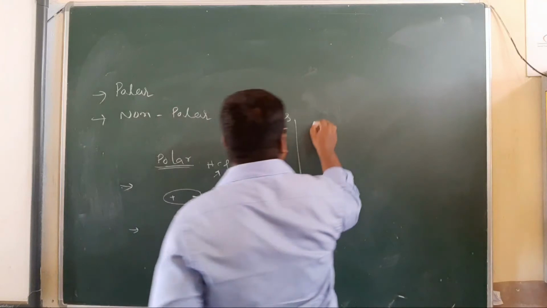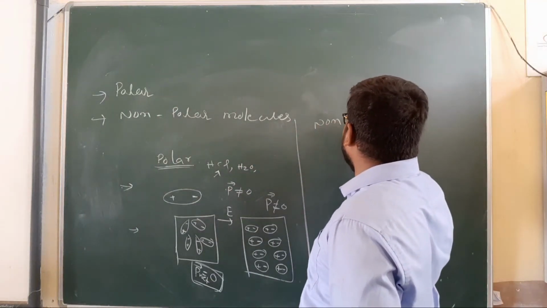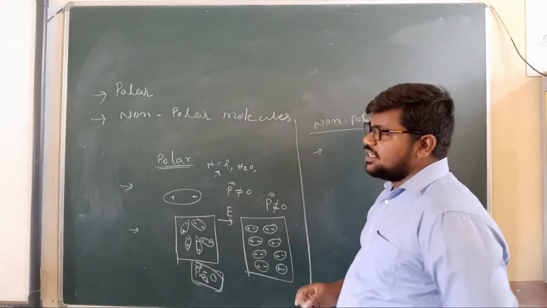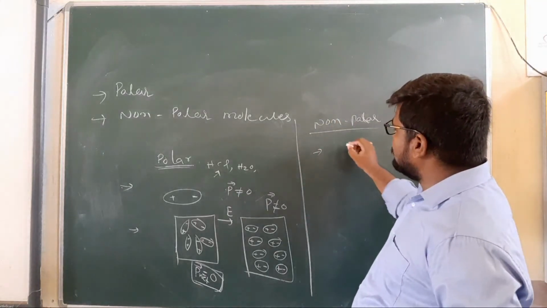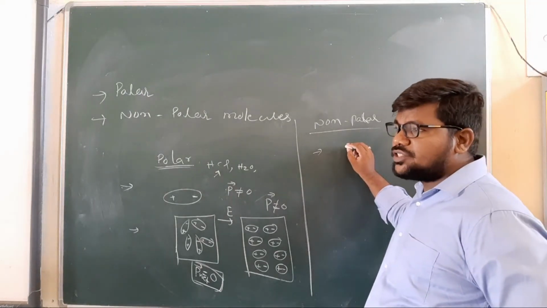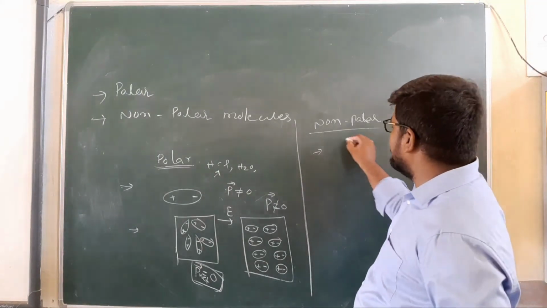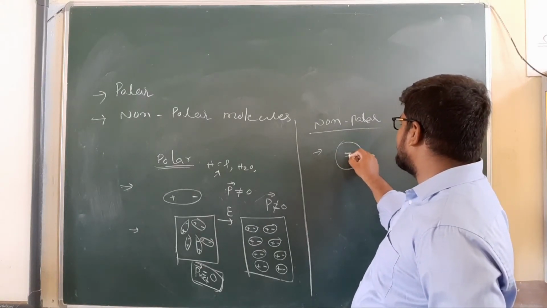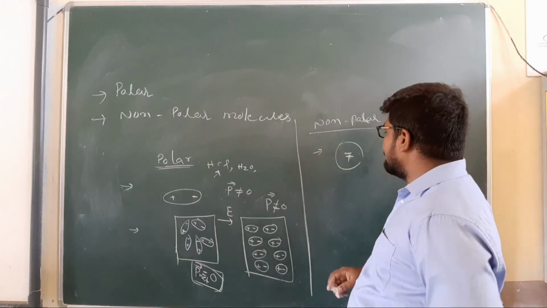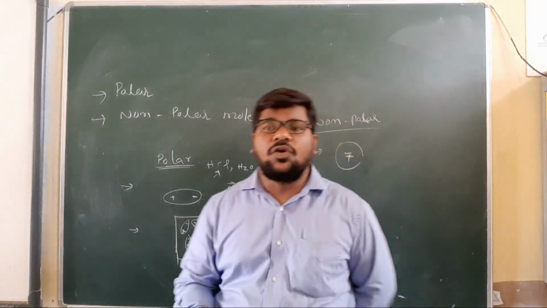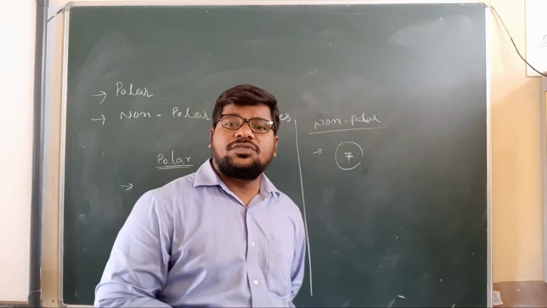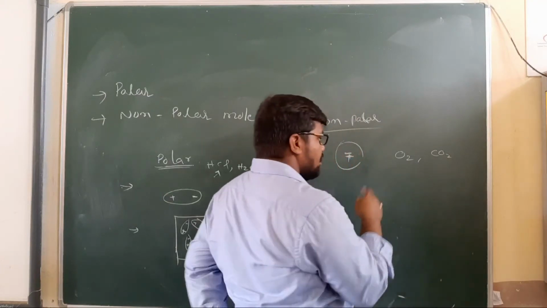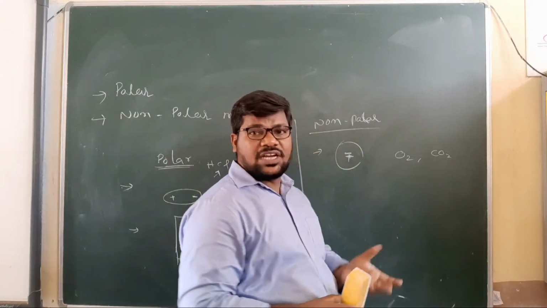Now in the case of non-polar molecules, the center of positive charge and the center of negative charge coincide.